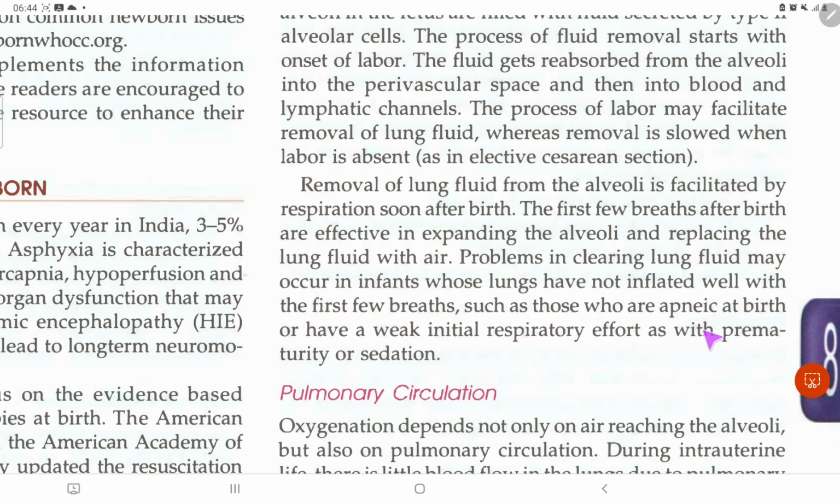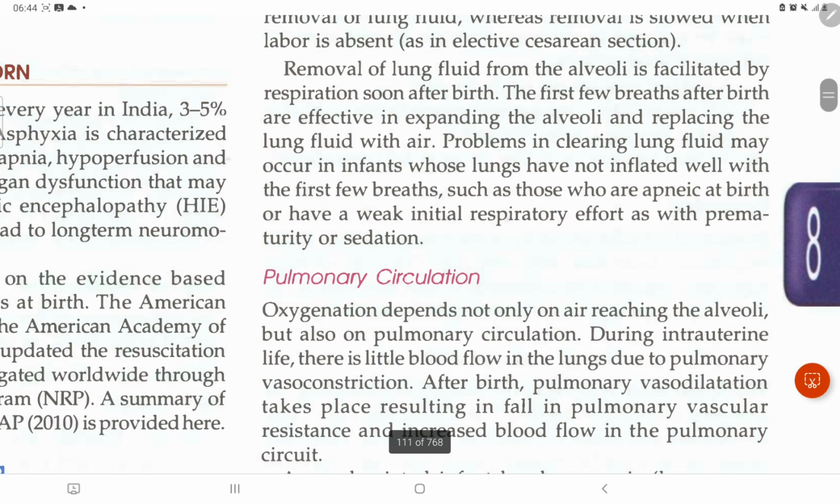Okay, such as those who are apneic at birth and/or have a weak initial respiratory effort, prematurity or sedations. Okay, so these are the things over here. Removal of lung fluid from the alveoli is facilitated by respiration soon after birth. The first few breaths after birth are effective in expanding the alveoli, replacing the lung fluid with air. Problems in clearing lung fluid may occur in infants whose lungs have not inflated well with the first few breaths.